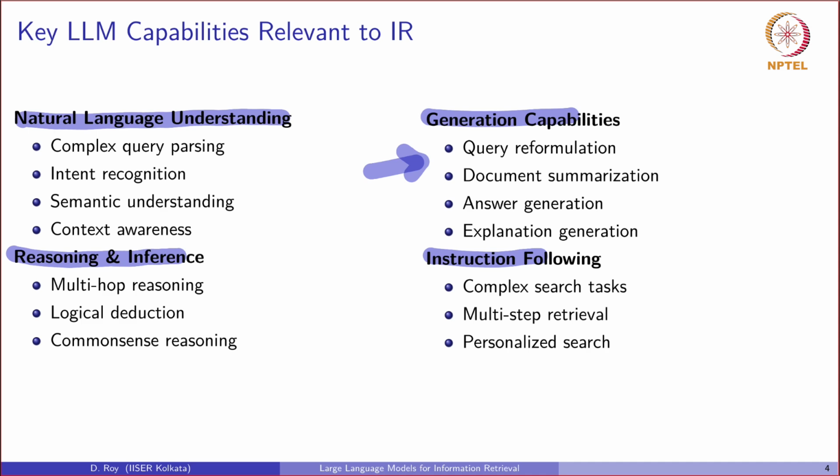This moves us from a basic retrieval system to an information access system. A basic information retrieval system only worked based on term overlap or meaning understanding, but this generation capability incorporated into that system makes it much more robust.